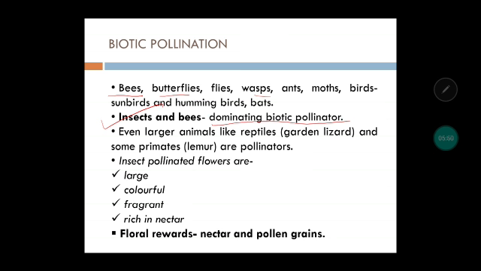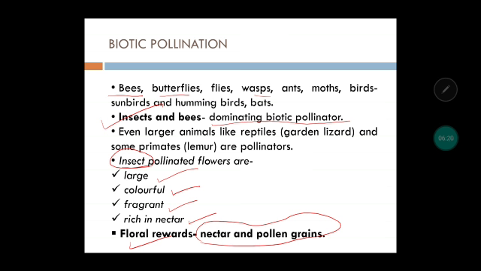Very rare though. Now, what are the characteristics of the flowers which are pollinated by insects? They have to be large because the insect has to sit on it. It has to be colorful and attractive for the insect to sit and bring the pollen. It should be fragrant and rich in nectar. Why rich in nectar? See, nectar and pollen grains act as floral rewards for the insects and bees.